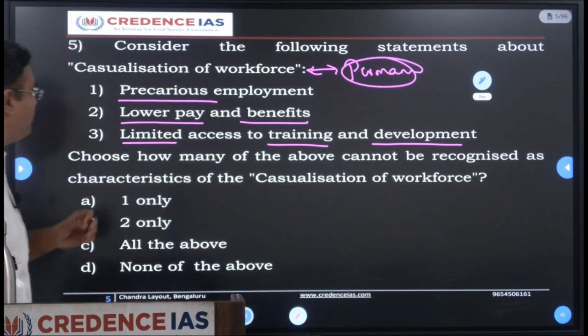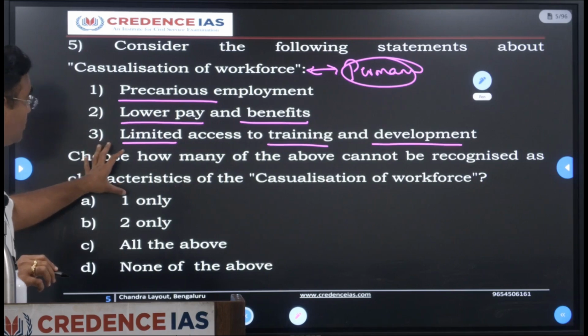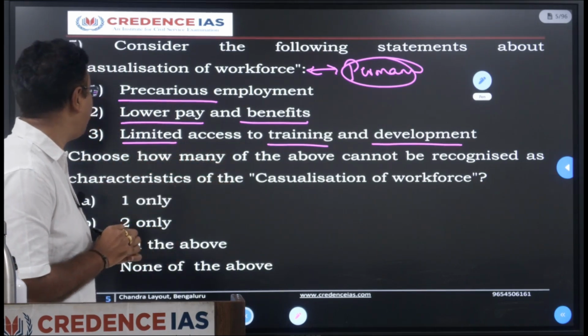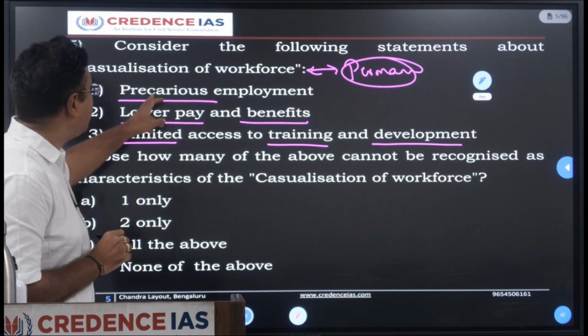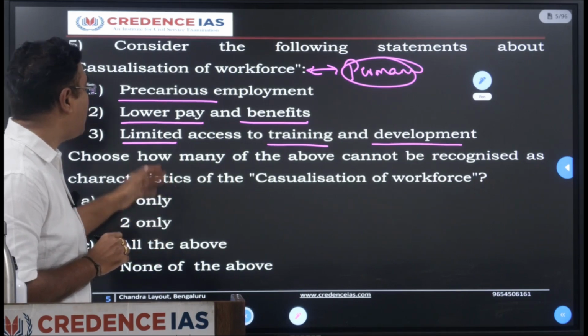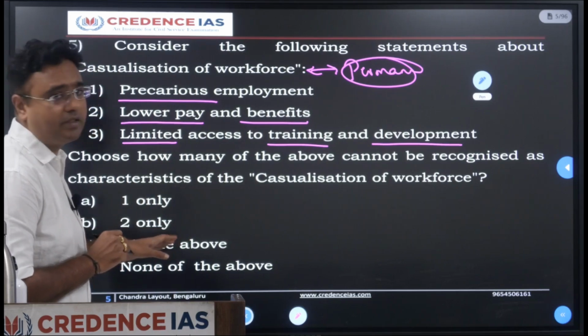With that understanding, you need to choose how many of the above cannot be recognized as characteristics of casualization of the workforce: precarious employment, lower pay and benefits, limited access to training and development.